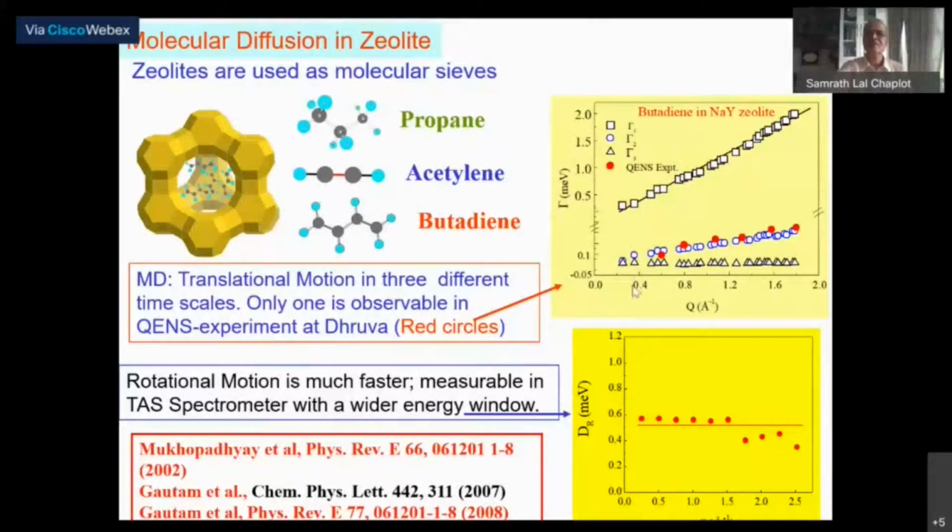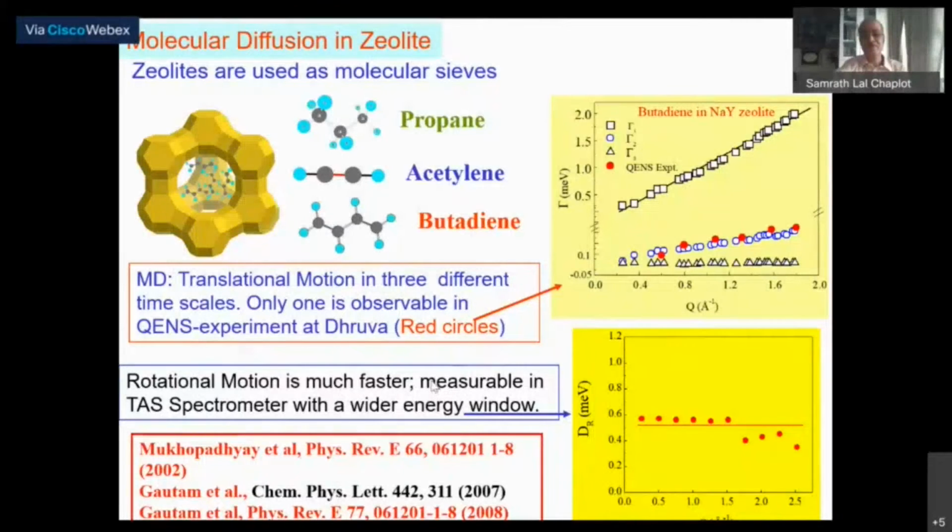and so one found that the dynamics could be described by these functions. Now, if you look at the three Lorentzian functions, for example, this one has a half width at half maximum which is in the range of a millielectron volt, whereas the other term has a number of the order of 0.1 millielectron volt, and the third one is even slower, and it has a half width at half maximum in the range of microelectron volts or tens of microelectron volts.